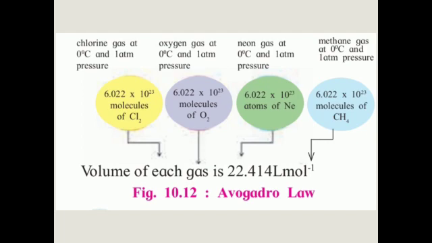Oxygen gas at 0 degree Celsius and 1 atmospheric pressure contains 6.022 × 10^23 molecules of oxygen. Similarly, neon gas at 0 degree Celsius and 1 atmosphere contains 6.022 × 10^23 atoms. In methane gas at 0 degree Celsius and 1 atmospheric pressure, the same number of molecules, 6.022 × 10^23 molecules. So the volume of each gas is